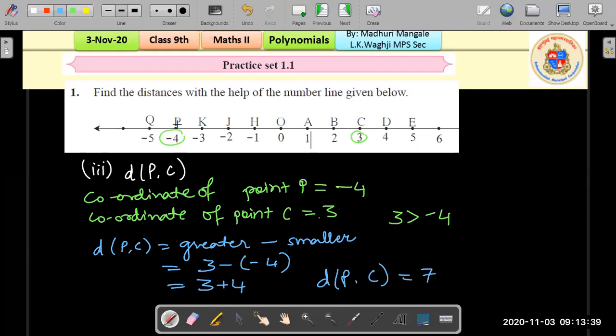And if you check it on the number line, you can just check the jumps. From P: 1, 2, 3, 4, 5, 6, and 7. The distance is 7. Okay. That is super easy, isn't it? Now we move to question number 2.